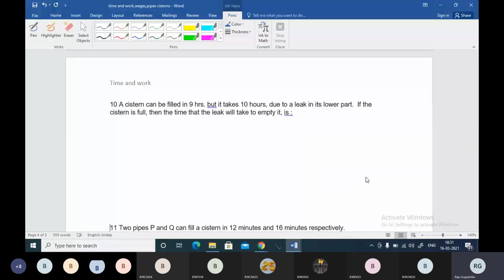A cistern can be filled in 9 hours, right? But it takes 10 hours due to a leakage in that cistern. So let us find the leak in 1 hour, guys. So how much leak is taking place in 1 hour?